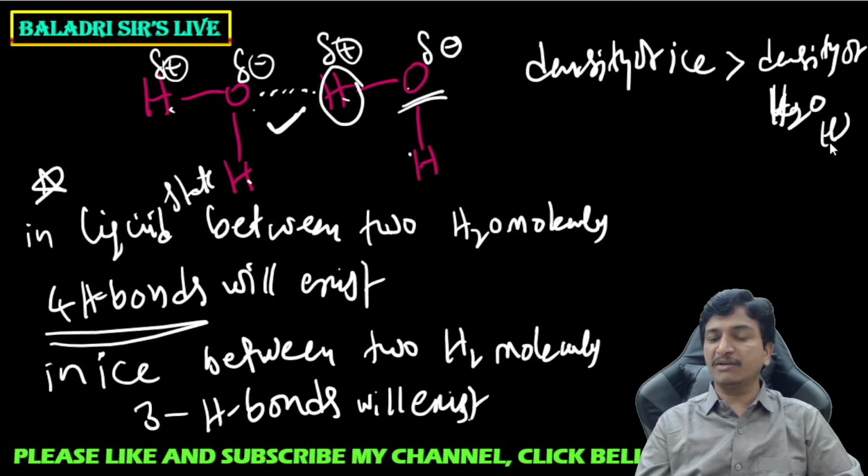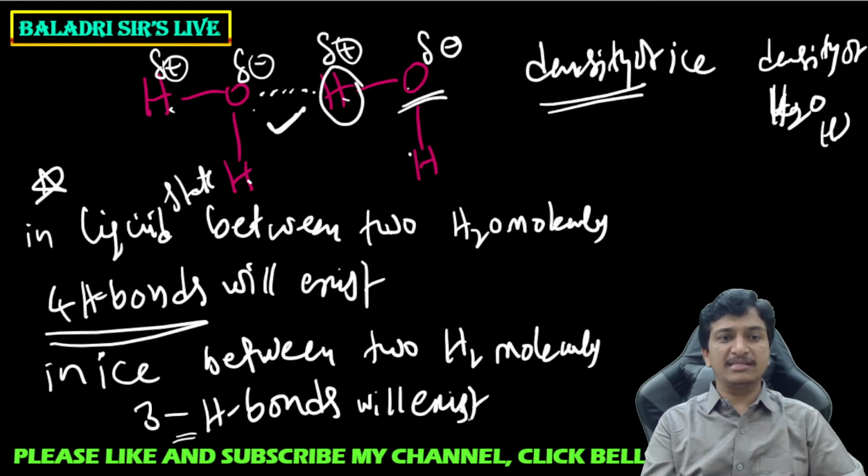Density of liquid water is more because it occupies less volume. In ice, three hydrogen bonds are there, so it occupies more volume. So the density of ice is less than the density of water. Is it clear to you?